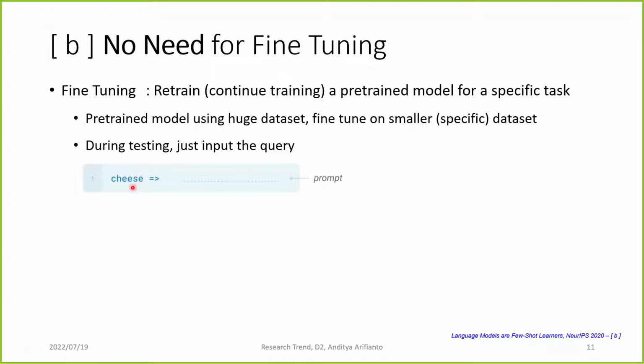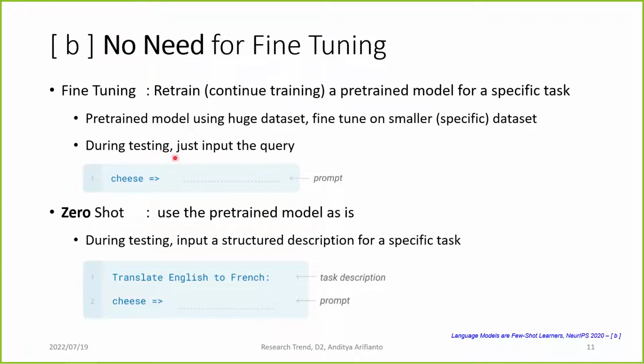During inference, we can input a word and it can output, for example, the French word for cheese. But GPT-3 we can use in a zero-shot manner, which is just using the pre-trained model as is without changing anything. The way we tell the model what task it needs to do is we put the description of the task in the input itself.